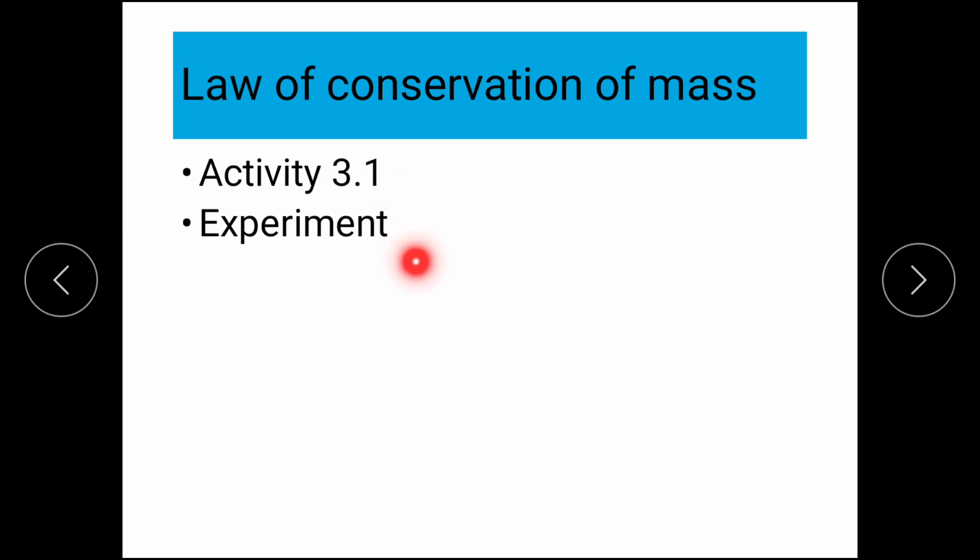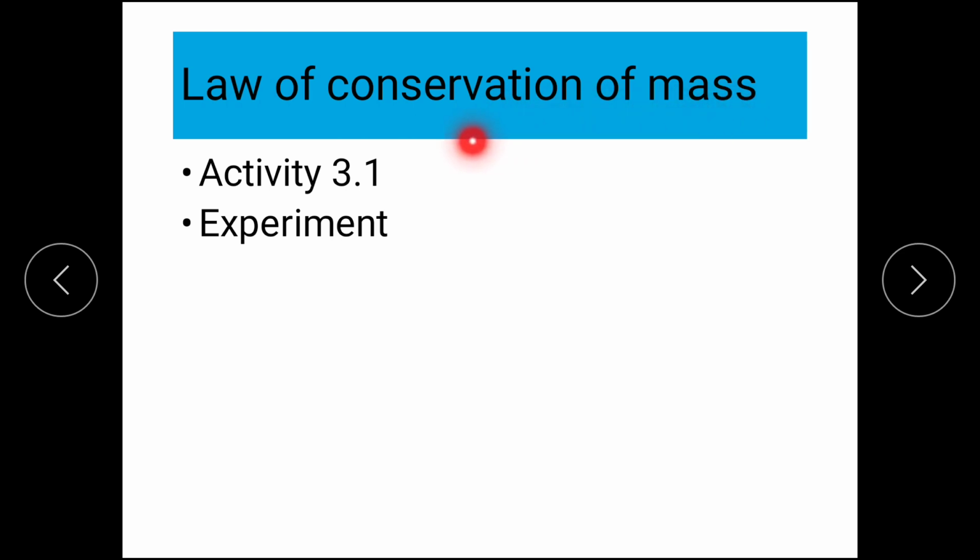Before I start with any kind of explanation, you will sit with your experiment book, pen, and fully equipped compass box. We start with the aim or just the heading you will write down, to study. Now this much you should be able to write on your own. Heading, to study law of conservation of mass.